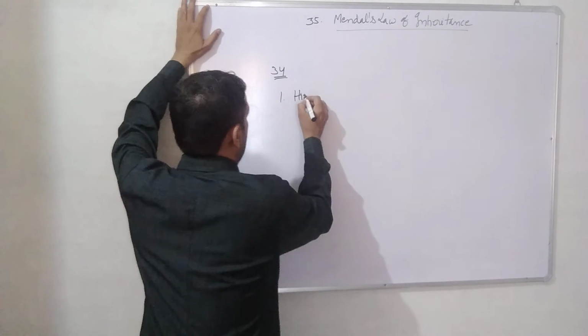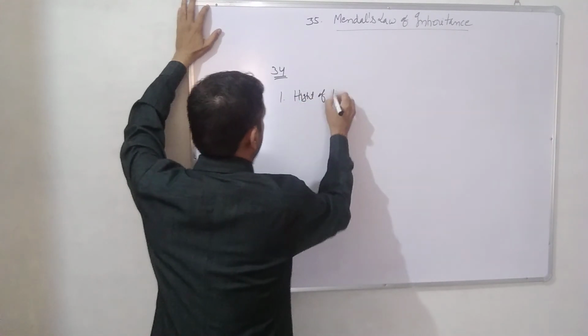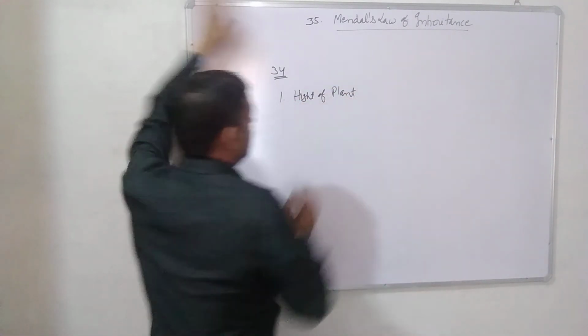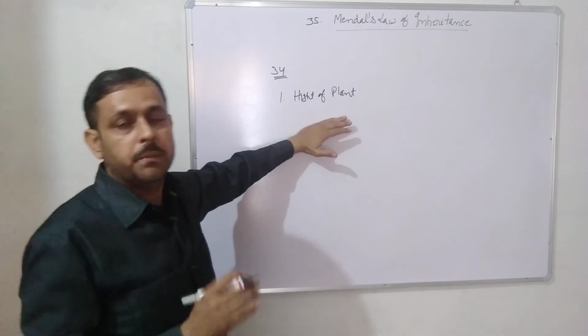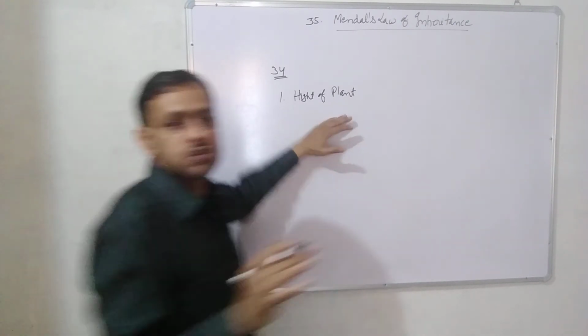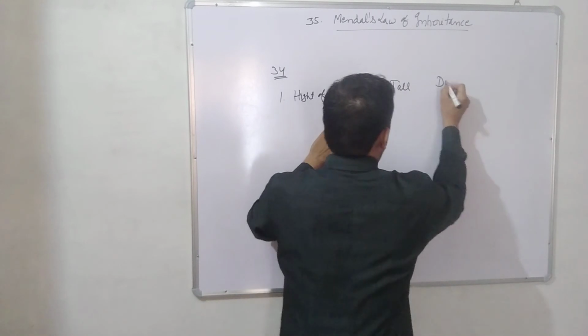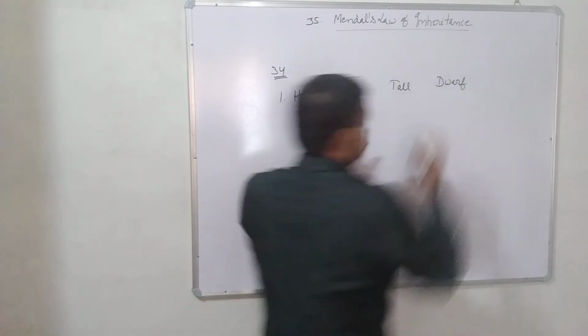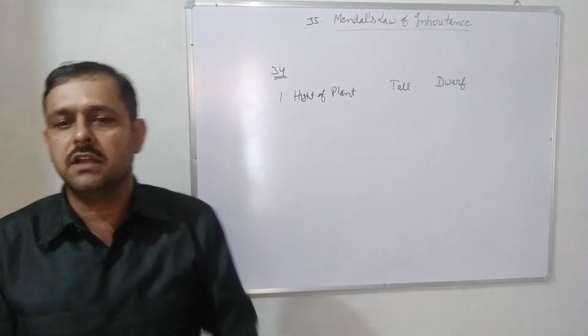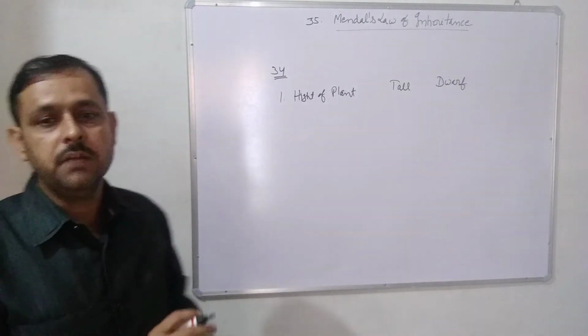First of all, height of plant. Pea has a contrasting character. So what are the contrasting characters? One plant is tall and another is dwarf. So these are the contrasting features in pea plant.